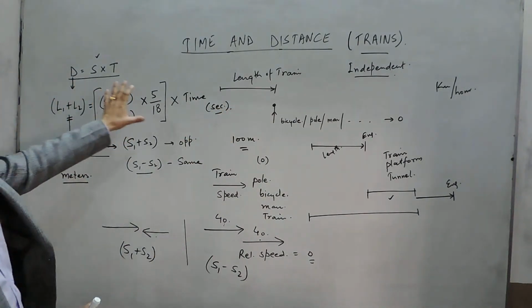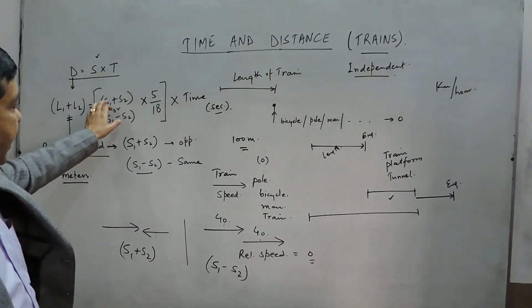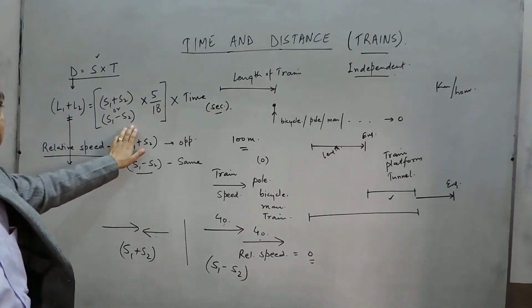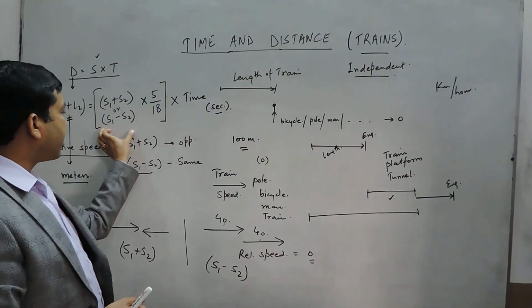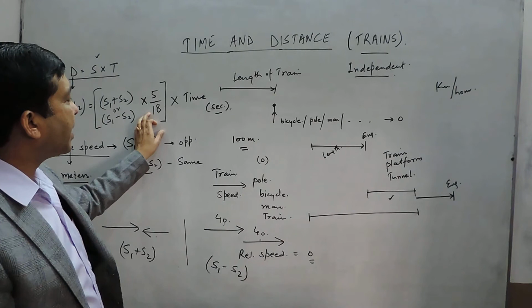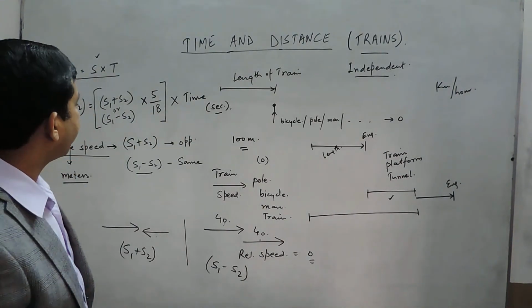So the basic formula becomes L1 plus L2 is equal to either S1 plus S2 or S1 minus S2, multiplied by 5 by 18, because we are converting kilometer per hour into meter per second, multiplied by the time, which is always in seconds.